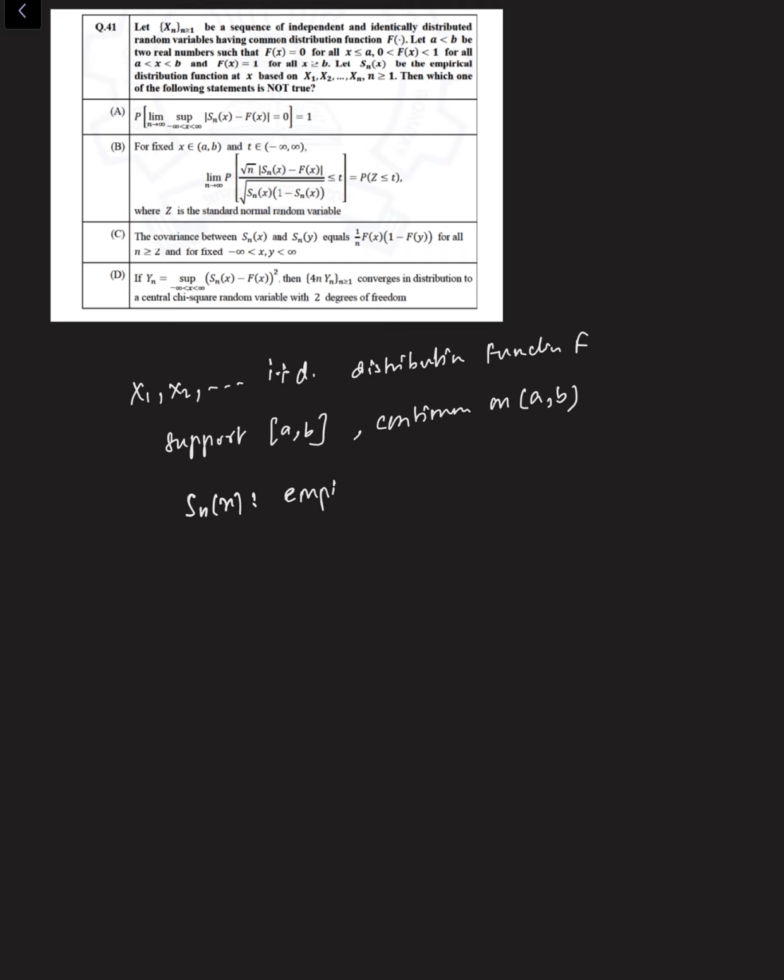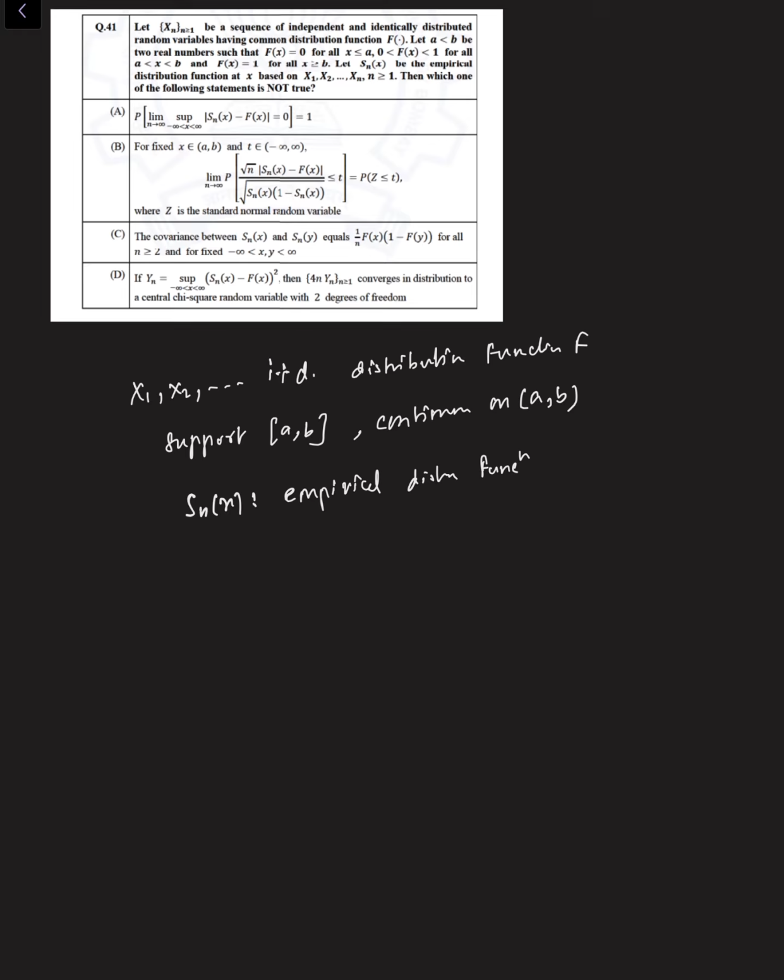So we are given that X1, X2 and so on are IID with distribution function F, and we have this support being from a to b, and F is continuous on this open interval a to b, and we are having Sn(x) as the empirical distribution function. So now we need to find which of the statements are not true.